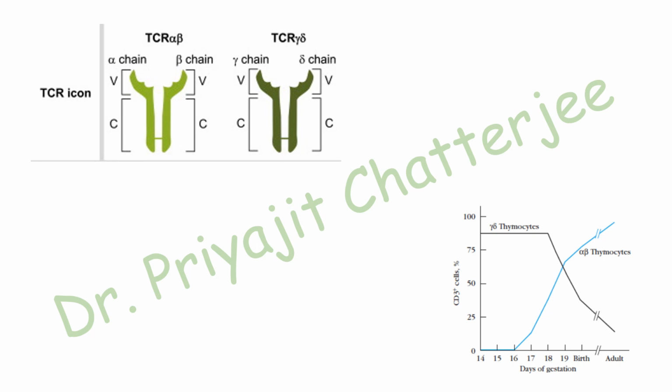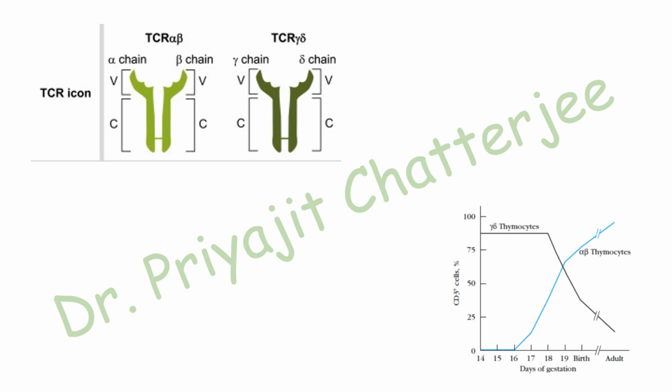TCR alpha beta cells are the dominant participants in the adaptive immune response in secondary lymphoid organs. However, TCR gamma delta cells also play an important role, particularly in protecting our mucosal tissue from outside infection. TCR alpha beta is found in secondary lymphoid tissues, and TCR gamma delta is found in the intraepithelial tissue. The ratio of TCR alpha beta and TCR gamma delta in our body is approximately 3:1.